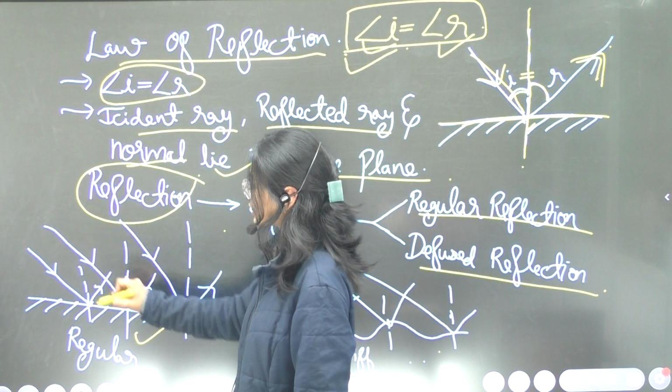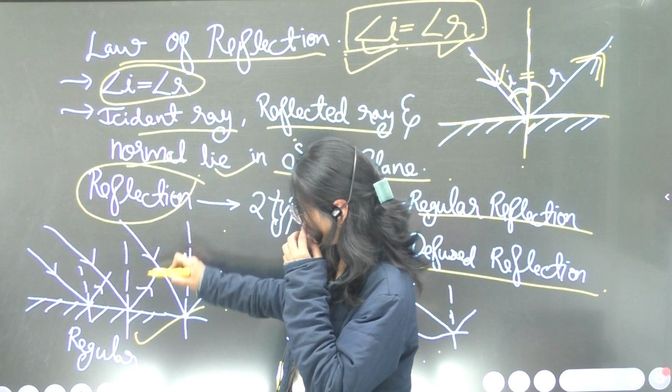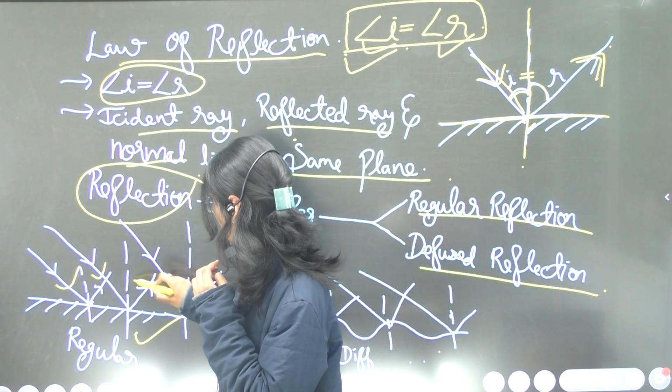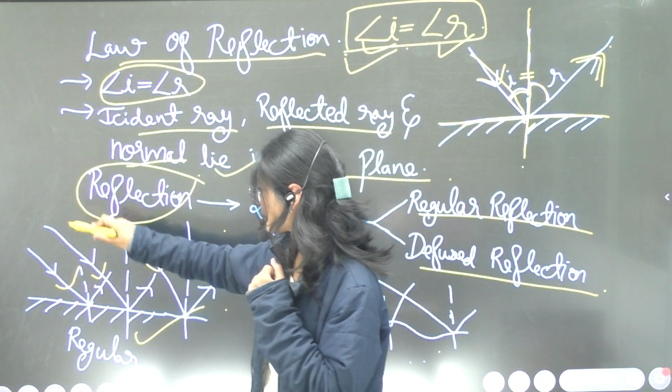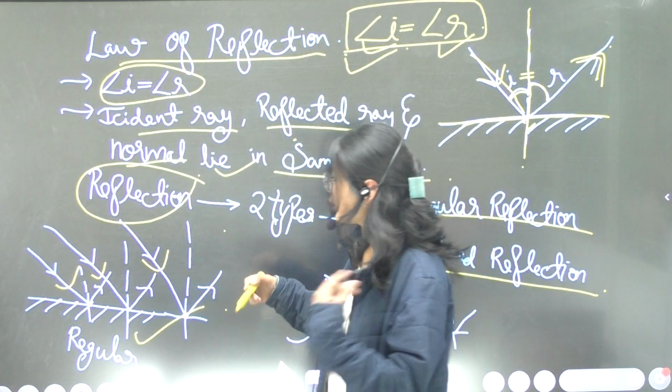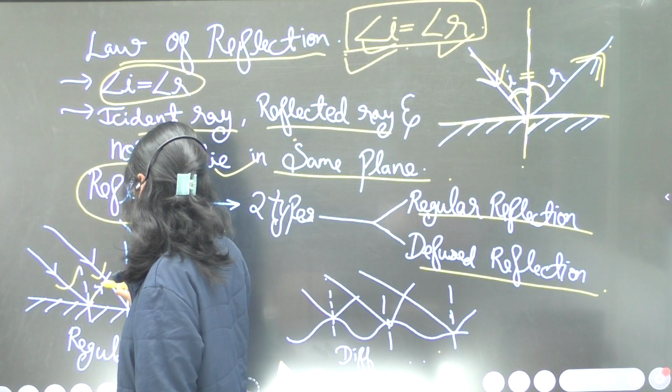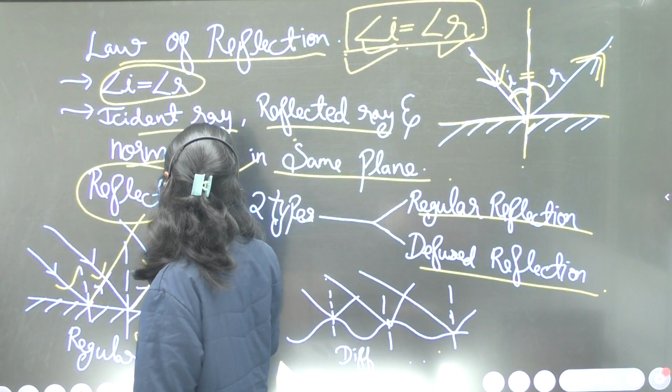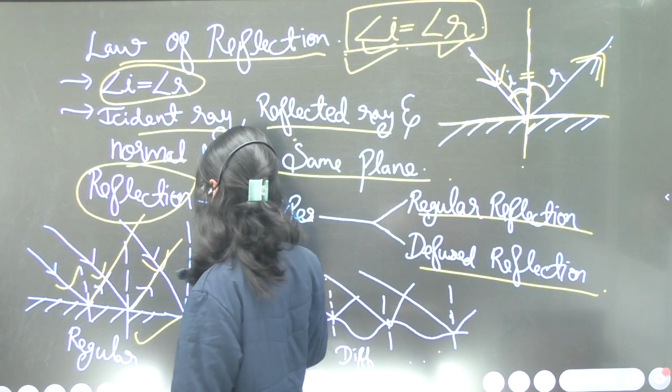In regular reflection, the incidence rays are parallel. These are several incidence rays which are all parallel to each other. Then what will happen? The reflected rays will also be parallel to each other.